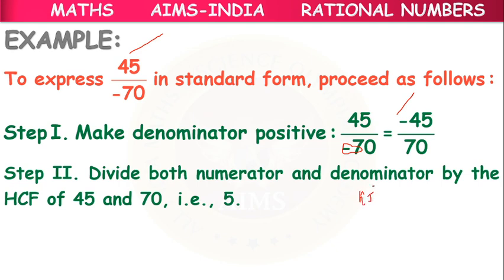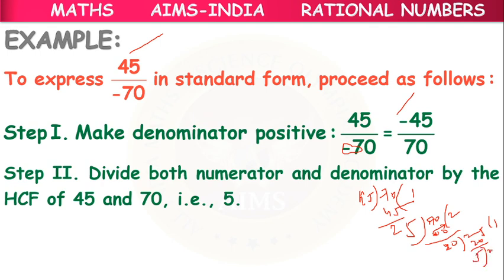We take 45 and 70. 45 ones are 45, we get 25 remaining from 70. 25 twos are 50, next we get 20. Then 25 divided by 20, 20 ones are 20, what is remaining?